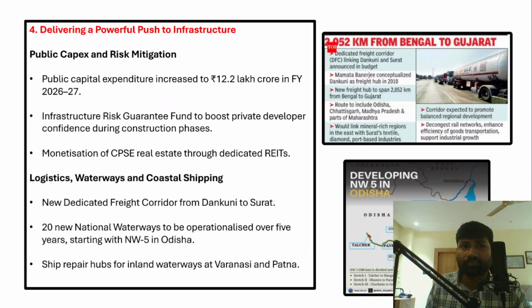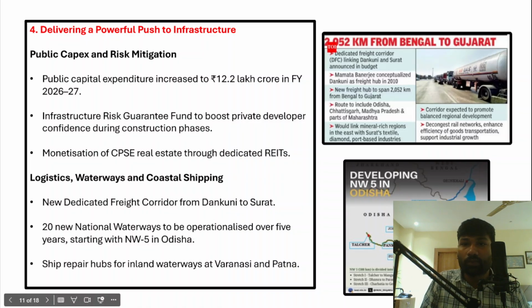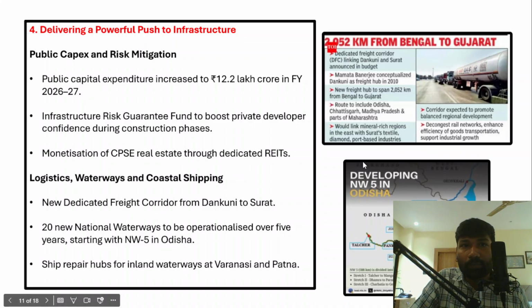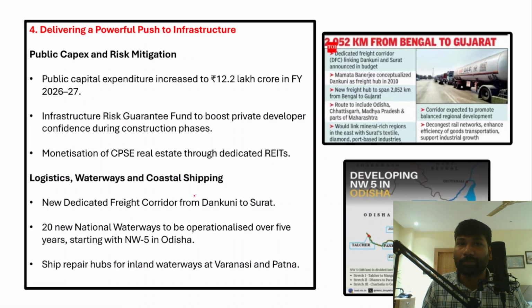And then the government will also focus on infrastructure development as an element. So if we talk about infrastructure development, we have to understand a few aspects here. Public capital expenditure and risk management as an element.